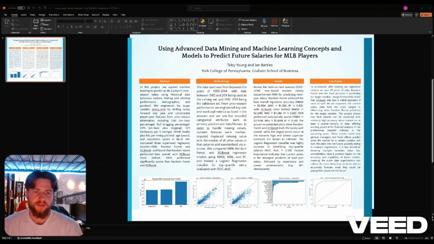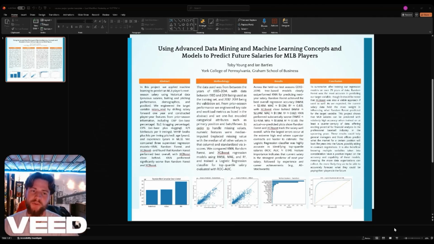XGBoost was a close second with RMSE of 2.24 million, MAE of 1.13 million, and R squared of 0.82. So XGBoost was just about as viable as Random Forest. KNN fell a little short of those two. The root mean squared error for KNN was 3.4 million, which is a significant increase from the other two. 1.88 million for MAE, and R squared was only 0.58 compared to 0.83 and 0.82.